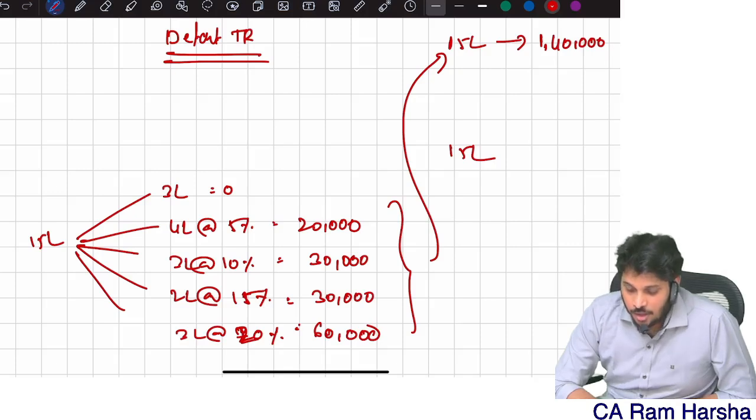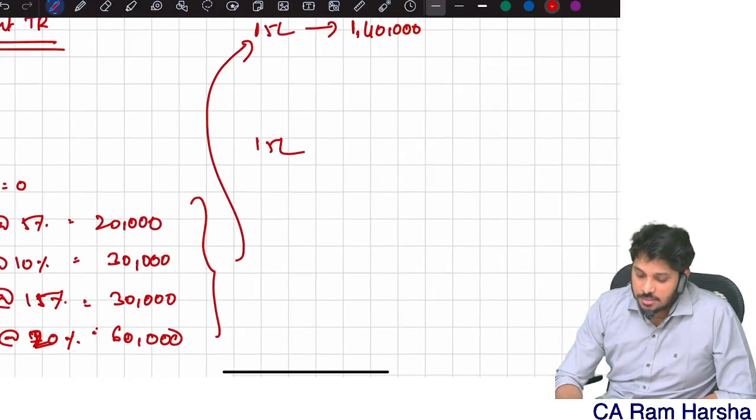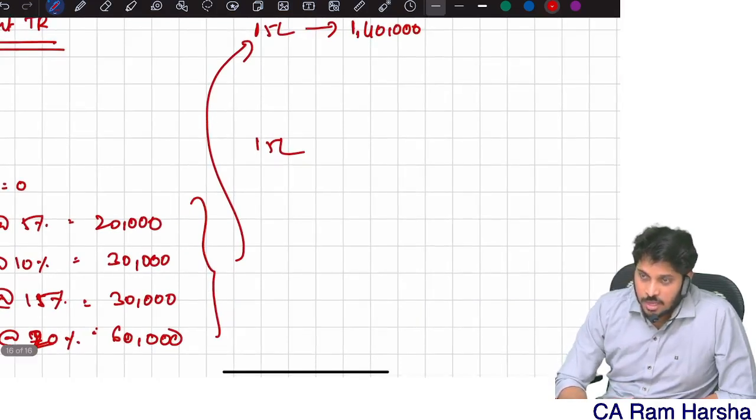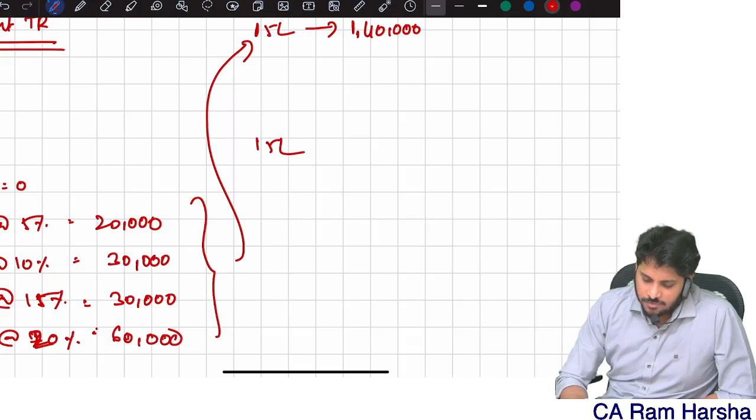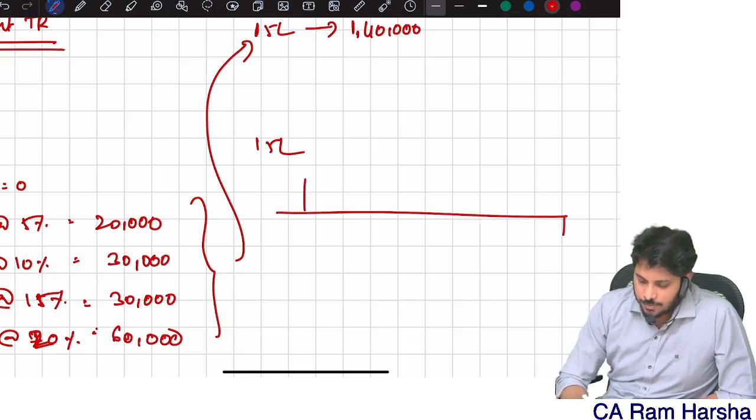Whereas under the optional tax regime, with the same 15 lakhs income, my tax will be 2,72,500 for a normal citizen, 2,70,000 for a senior citizen, and 2,60,000 for a super senior citizen. Let me compute for a normal citizen.